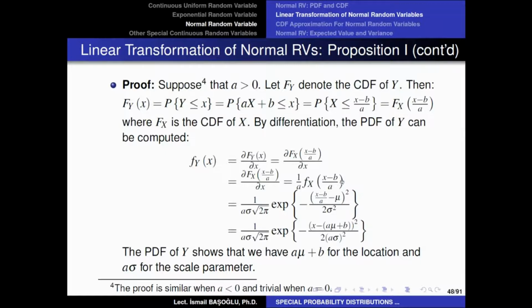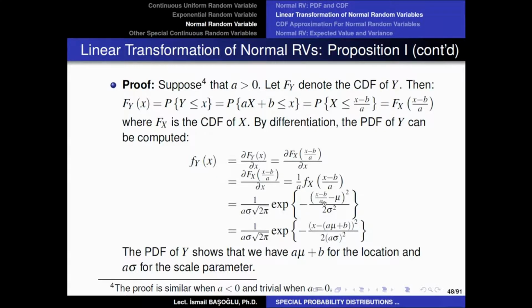All we need to do at this point is just to calculate the PDF of X at X minus B over A. Now remember, the PDF of a normal random variable was equal to 1 over sigma times square root of 2 pi, then e to the power minus X minus mu squared divided by 2 sigma squared. But because here the input is X minus B over A, in place of X, we are going to write X minus B over A. And because we have a coefficient 1 over A here, we are going to write that 1 over A here.